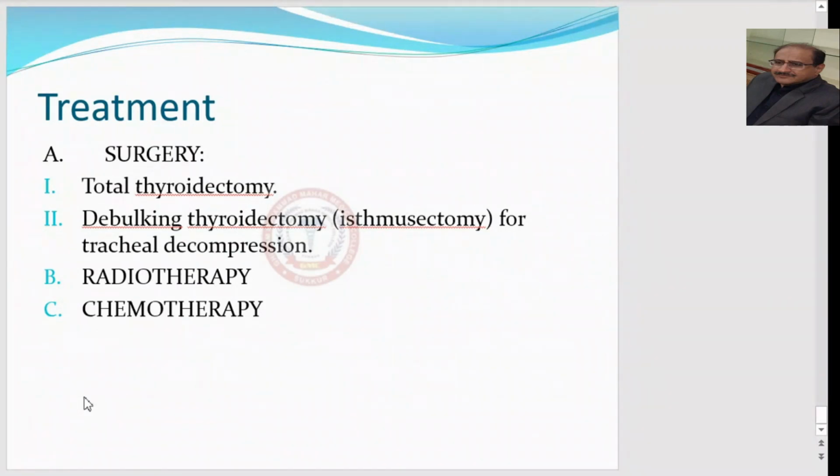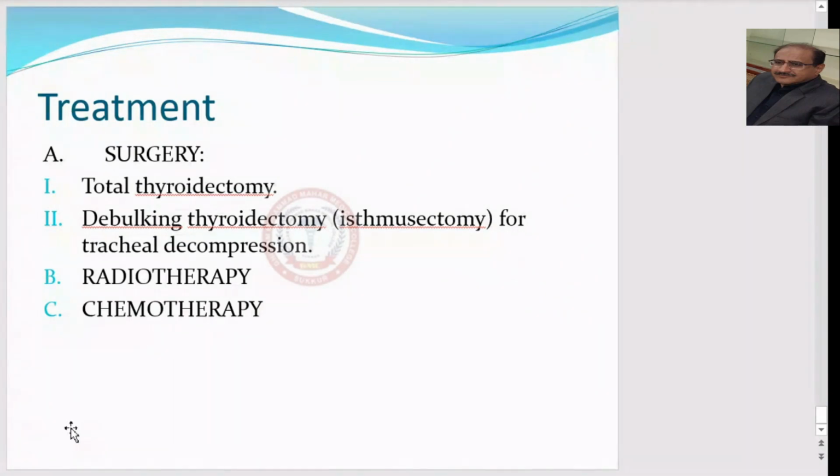We can remove only the isthmus to decrease the tracheal compression, that is, for tracheal decompression, because the isthmus lies over the trachea. Because of this hard and fixed tumor, there will be compression of the trachea, and the patient may develop dyspnea.